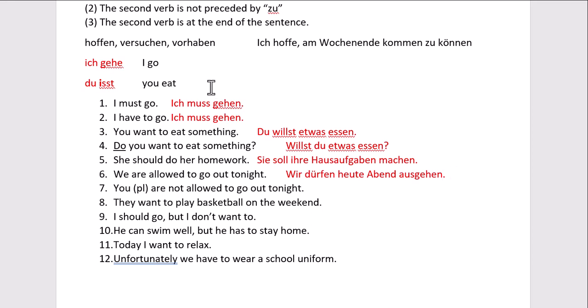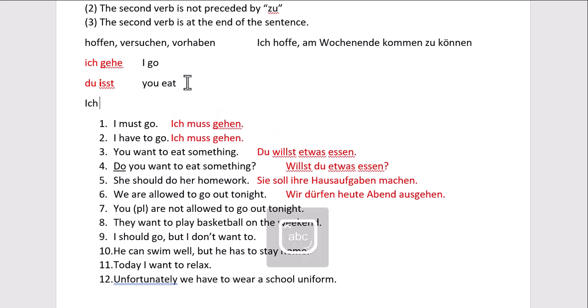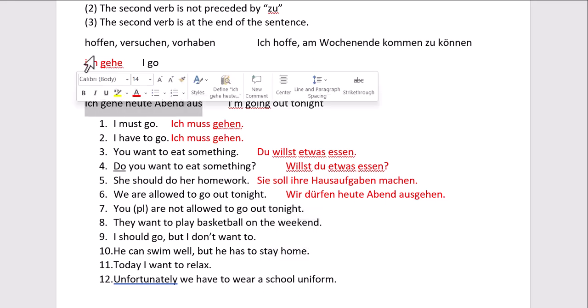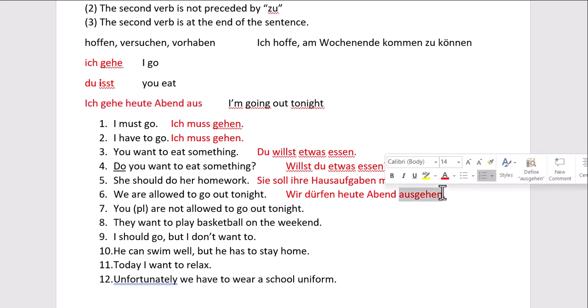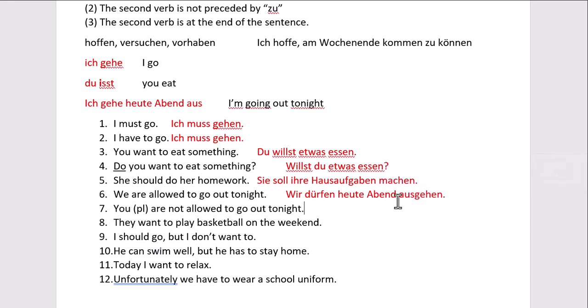And ausgehen is the kind of verb that you will see separated. If you were to just put that verb by itself, ich gehe heute Abend aus. I'm going out tonight. So the aus and the gehen separate, but not with a modal verb, because they're at the same place. They're at the end of the sentence. The verb has reconciled those two parts, and it's in its infinitive form there with no zu.